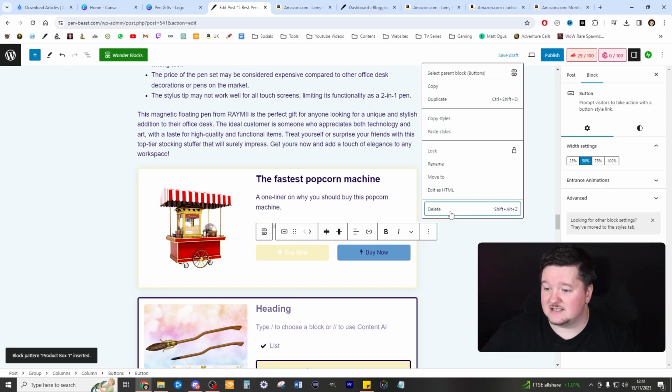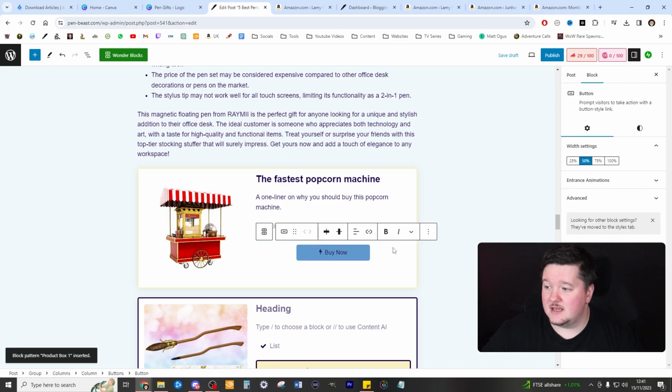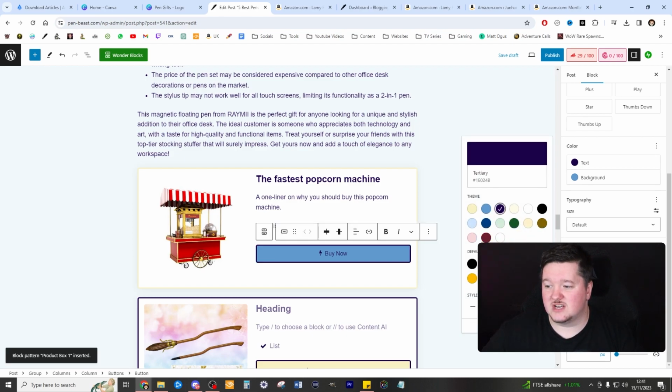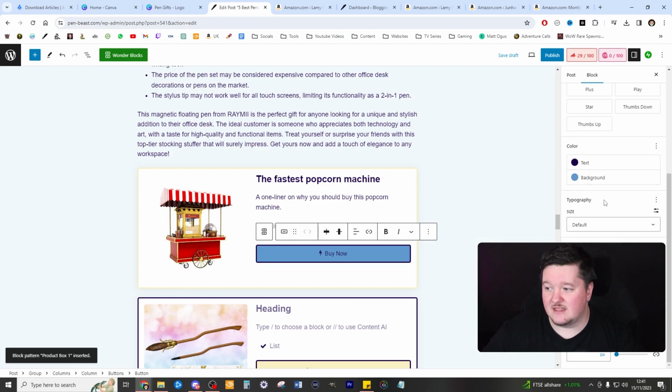Then go ahead and actually delete this button. Keep the one button, make it a full button, change the size, add a border if you want to add a border, just change the color. You don't even need to select a size or anything like that.